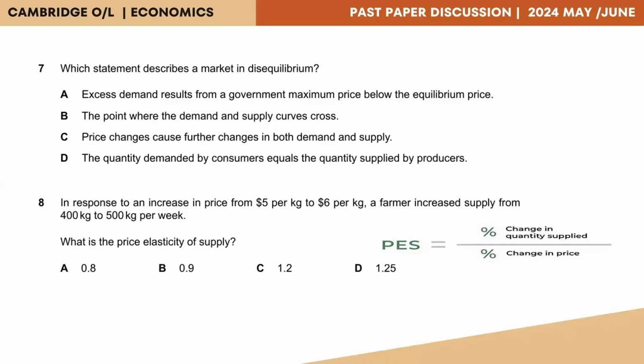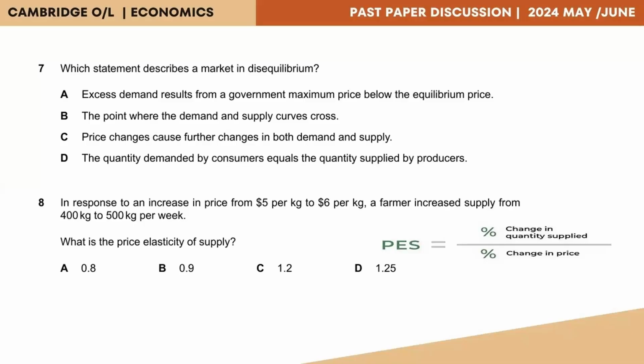Option A talks about an excess demand situation ideally occurring whenever there's a disequilibrium. Option C, there is a possibility of a disequilibrium. However, the point that has the most clear and apparent market disequilibrium would be option A. However, the marking criteria suggests option B, which may mean that there is a typographical error, and question 7 requires an equilibrium situation rather than a disequilibrium situation. However, if it is disequilibrium, the answer is A.